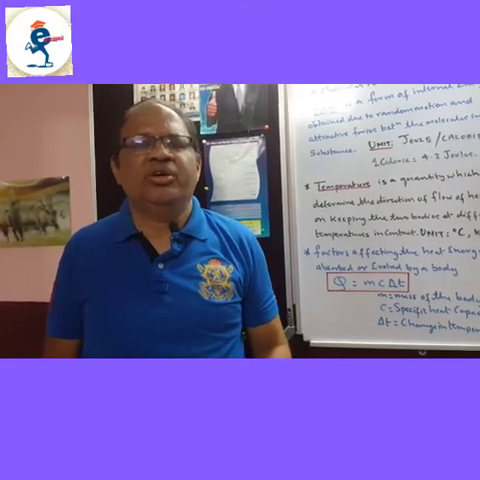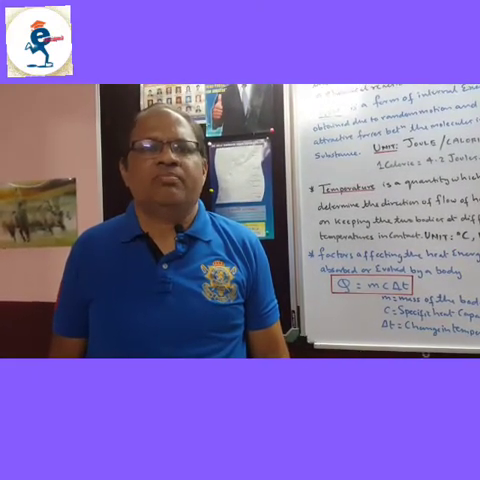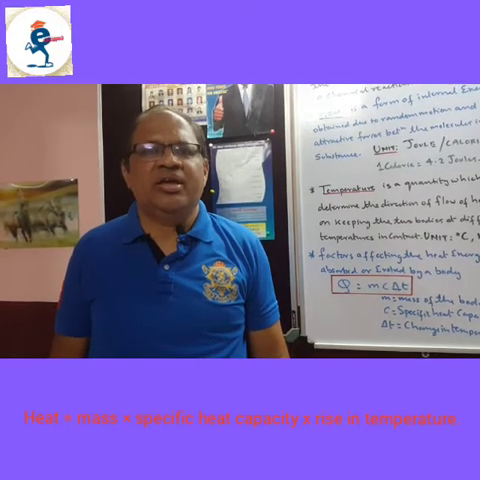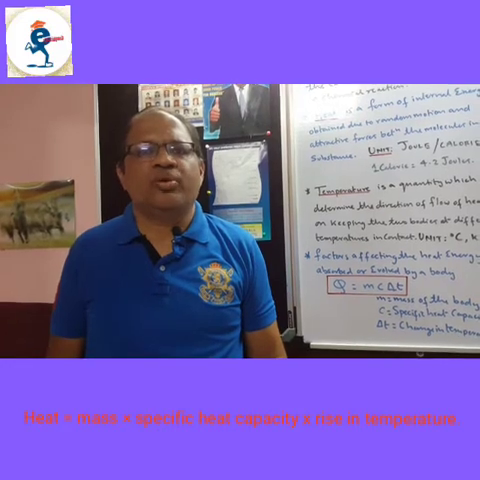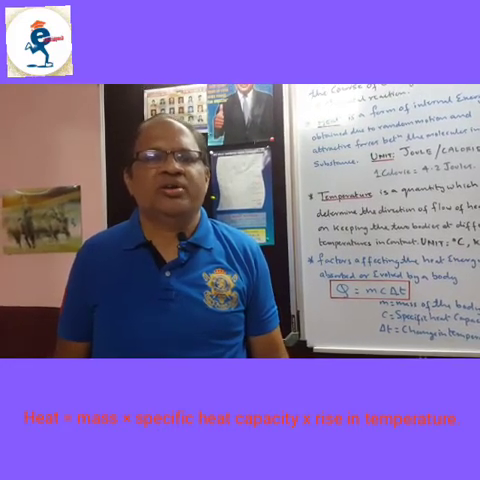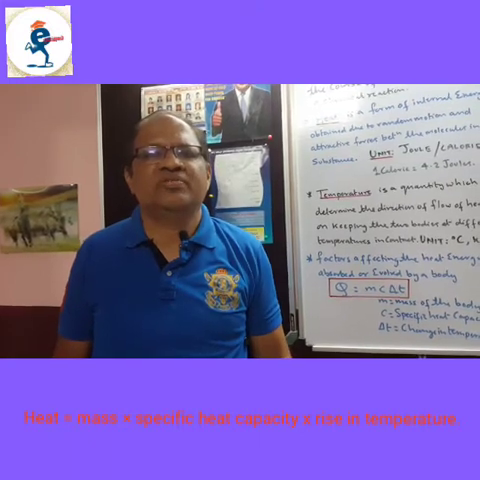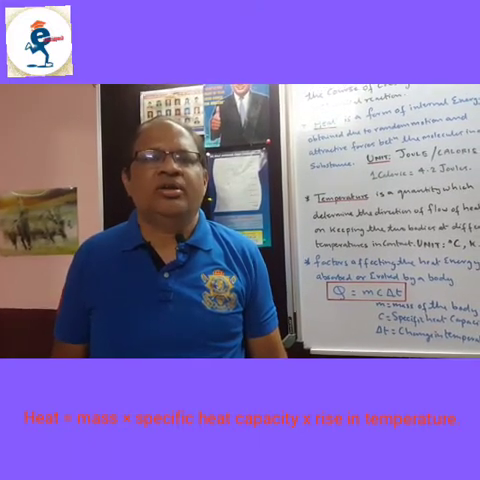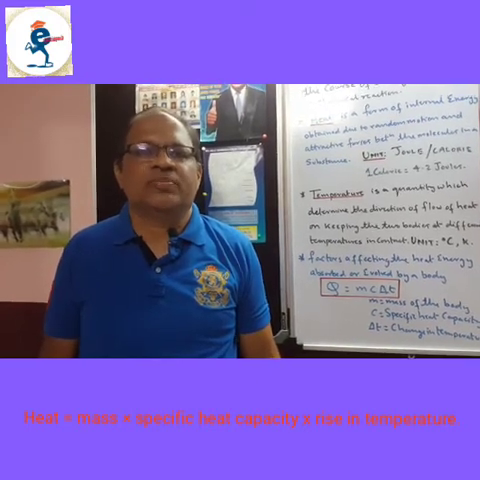Now, heat given to any substance depends on three factors: mass, specific heat, and temperature. If the mass is more, it takes a longer time to heat. If the mass is less, it takes less time to heat. It also depends on specific heat capacity. Water takes a long time to heat, whereas oil heats up faster.